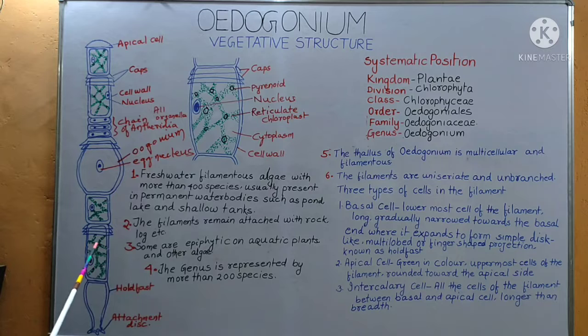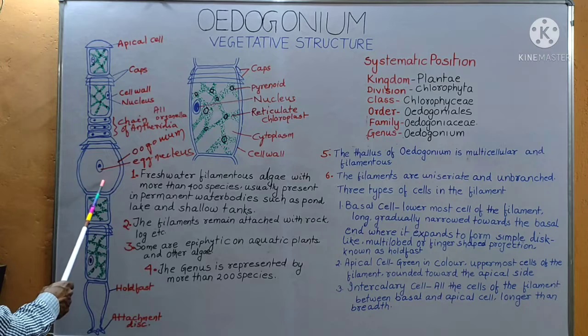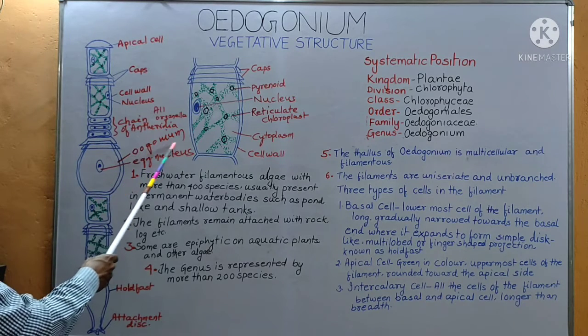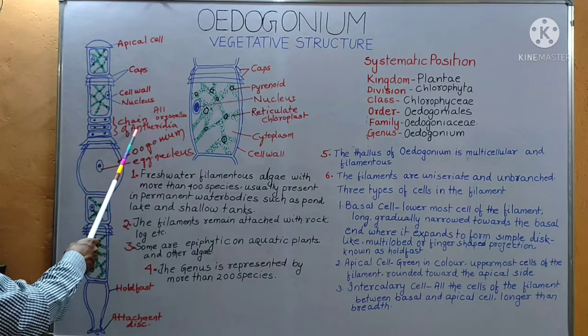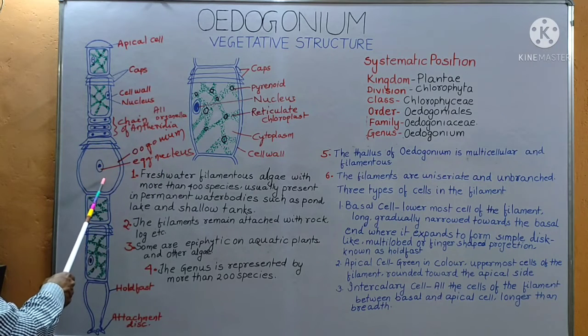In addition to vegetative cells, the thallus also contains an oogonium and antheridium. What is oogonium? Oogonium is the female sex organ and antheridium is the male sex organ.